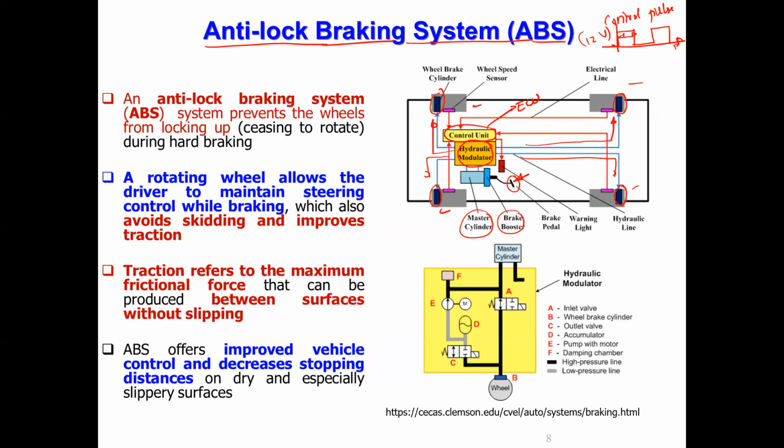Okay, so then you have a warning lamp. This is for the driver, and the hydraulic line, correct? The hydraulic line is through which hydraulic fluid is going to the brake system. Now, the detailed signal system of the ABS is given here. What is inside the hydraulic modulator, which is shown here? This is the hydraulic modulator. So from the master cylinder, high pressure fluid